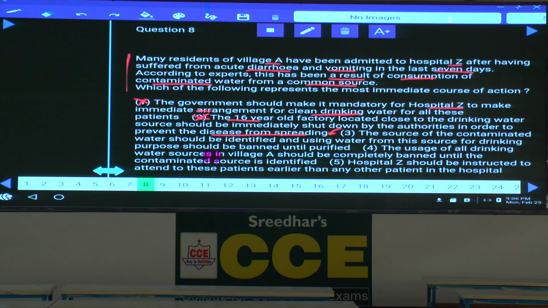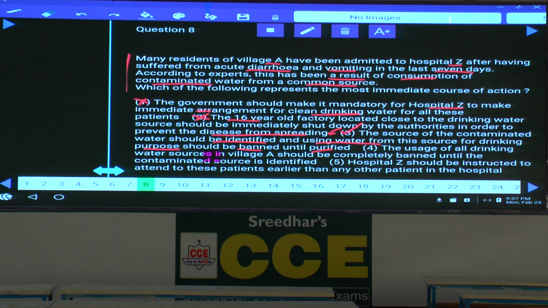Then coming to the third one, the source of the contaminated water should be identified, and using water from this source for drinking purposes should be banned until purified. This is the immediate course of action. By doing so, what happens here? These people will not consume this contaminated water, hence they are able to stop the spread of this disease. Hence choice 3 is the answer for the 8th one.